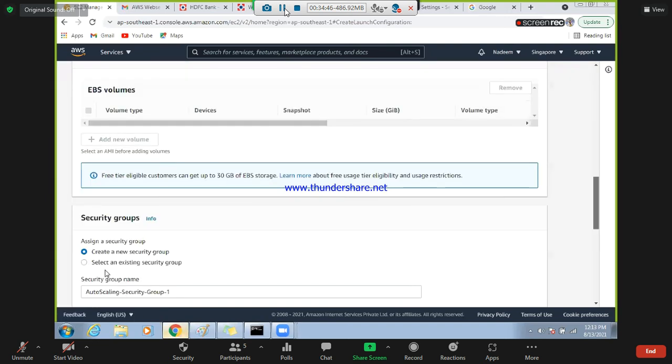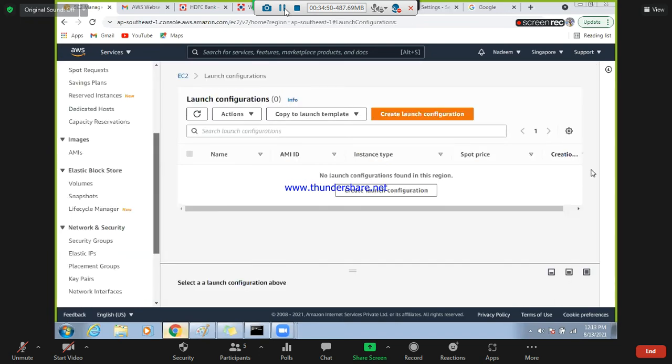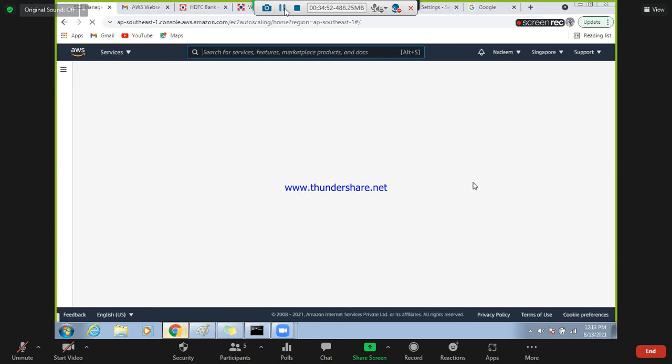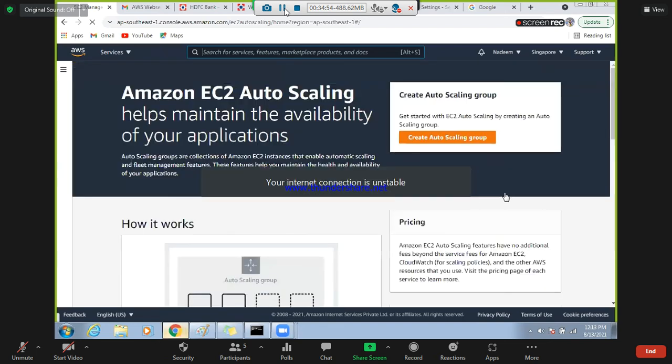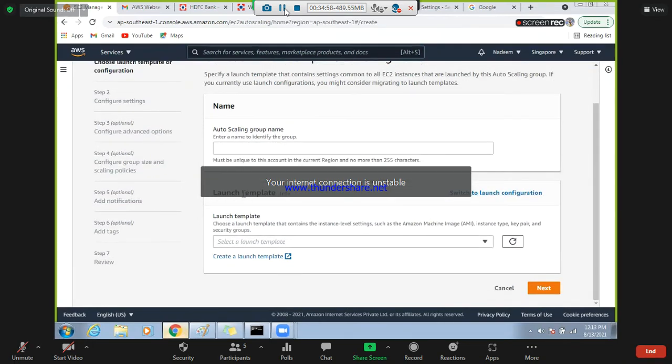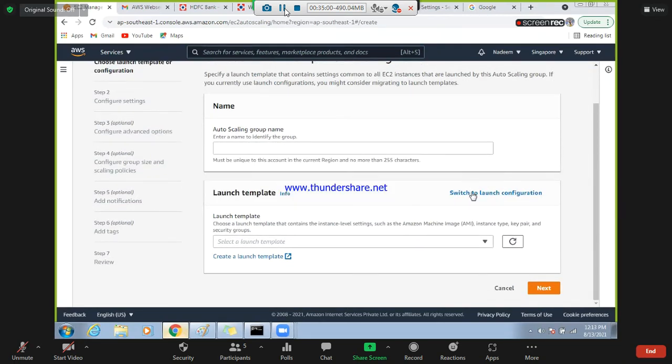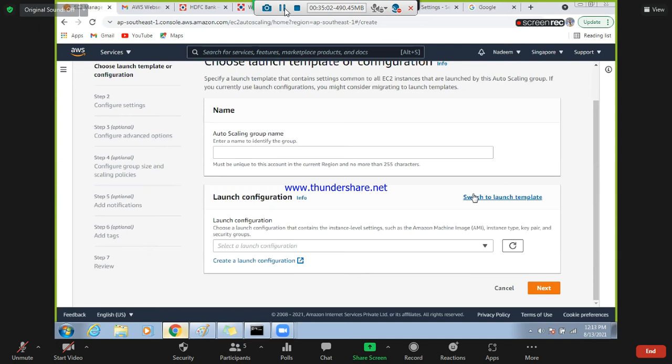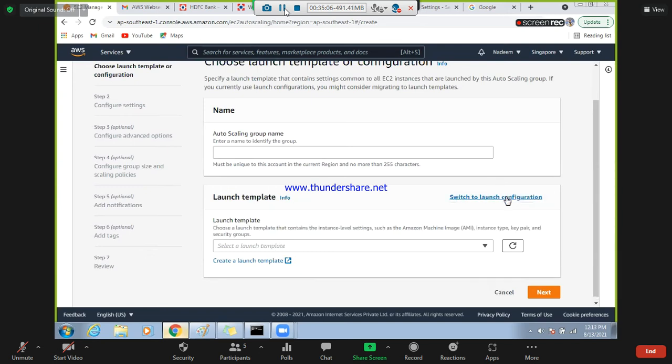Auto scaling group. Can you see here? There is an option: switch to launch configuration, launch template. Did anyone notice this? When I say switch to launch configuration, see, it is configuration. Now switch to launch template. So what does it mean?